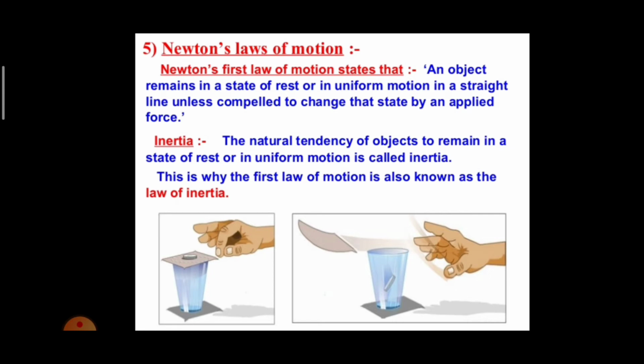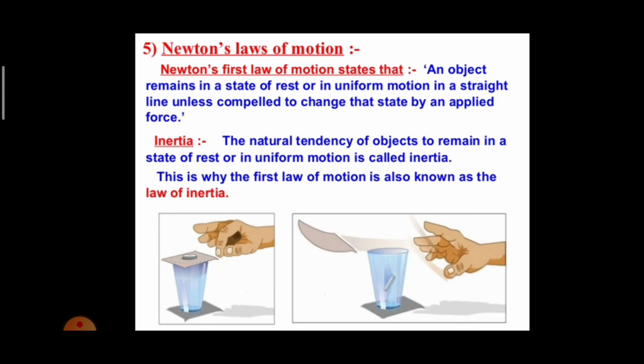So this first law of motion is also known as the law of inertia, and we have come across many examples of inertia. That is the natural tendency of an object to remain in the state of rest or of uniform motion. That is what is called inertia. All of us have this tendency, this laziness.